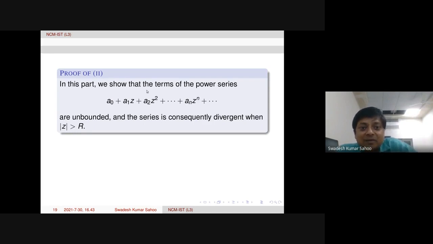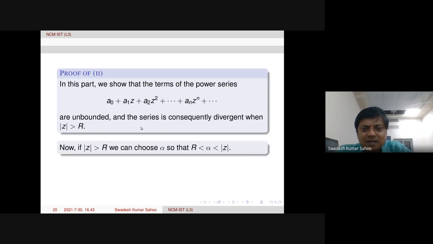Second part, divergence. We need to prove the divergence outside the disk. In this second part, the terms are actually unbounded, and then the series will consequently be divergent whenever mod z is bigger than r. Let's see.